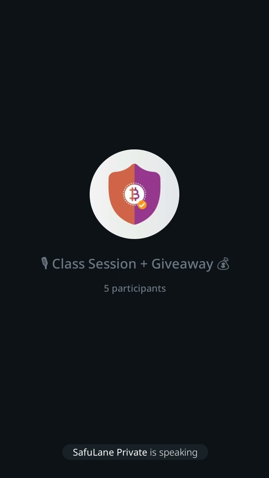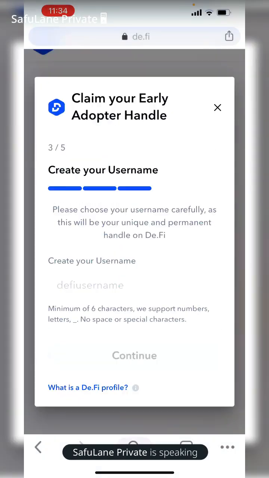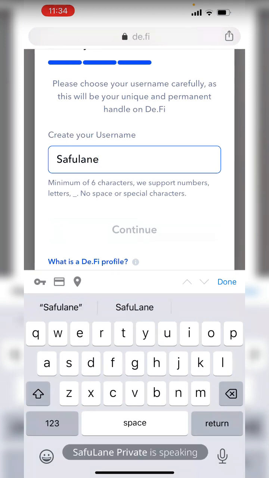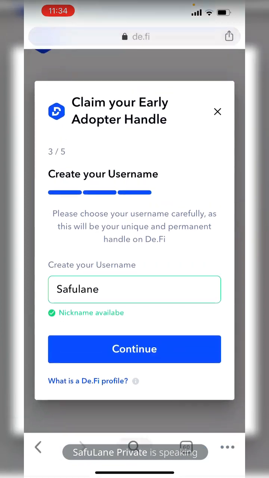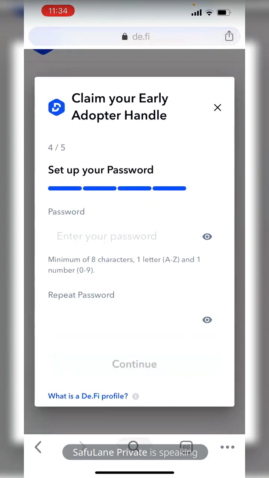All right, so this is it. I was able to verify my email, and what's next is claim your early adopter. Please choose your username carefully, as this will be your unique and permanent handle on d.fi. All right, I'm going to be using SafuLane. That is very straightforward, and it's a minimum of 6 characters. All right, good, it's available. Then I can continue. Then I can choose my password.